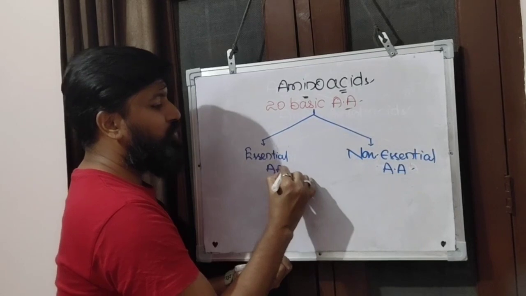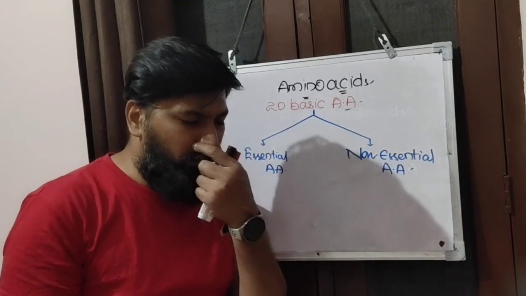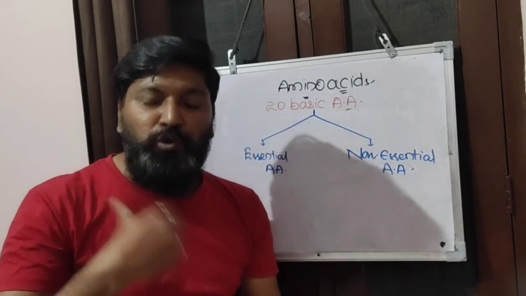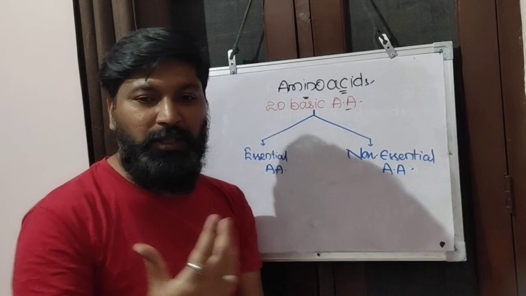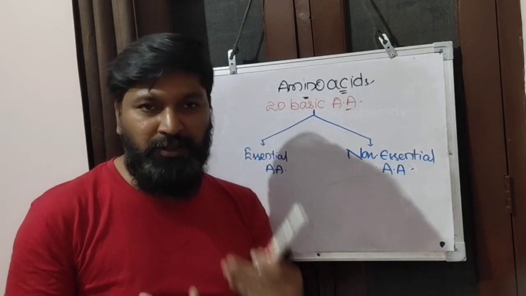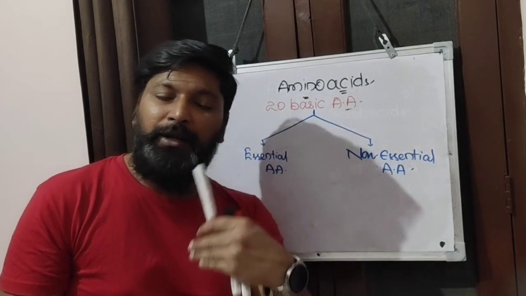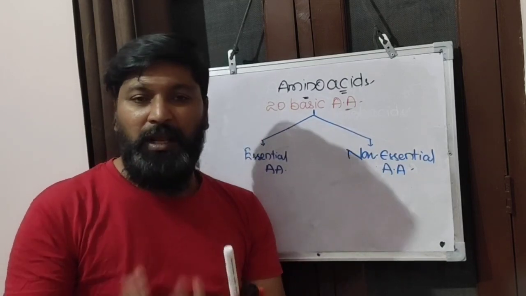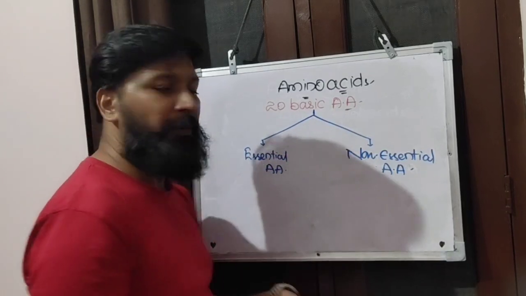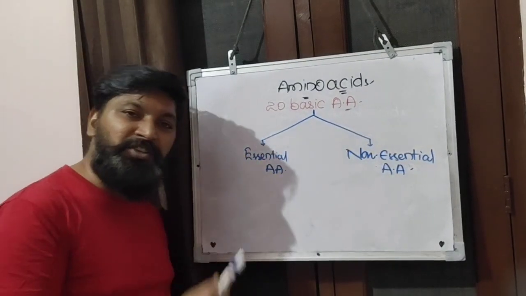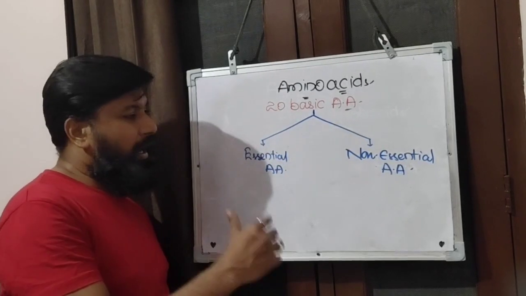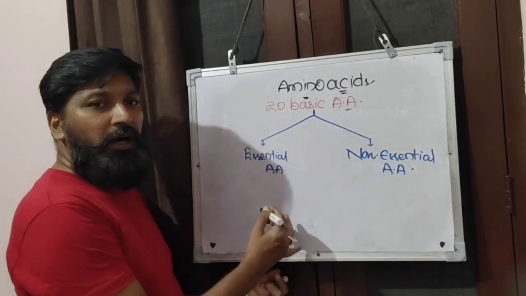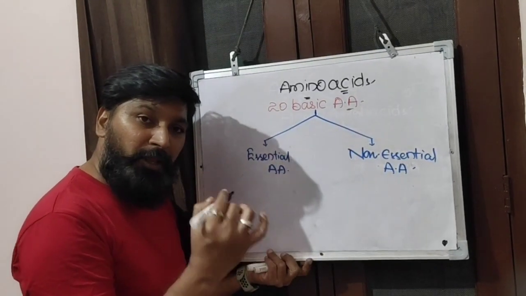Essential amino acids are those amino acids which are necessary to be taken in the diet. When they are not present in the body, they need to be added into the diet, so that a person can get these amino acids from other sources like food material. Such amino acids are called essential amino acids. And the non-essential amino acids are produced and synthesized by the body itself.